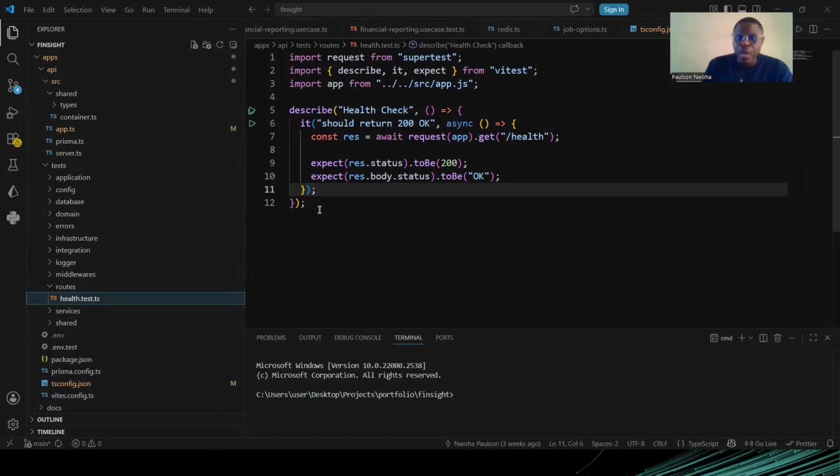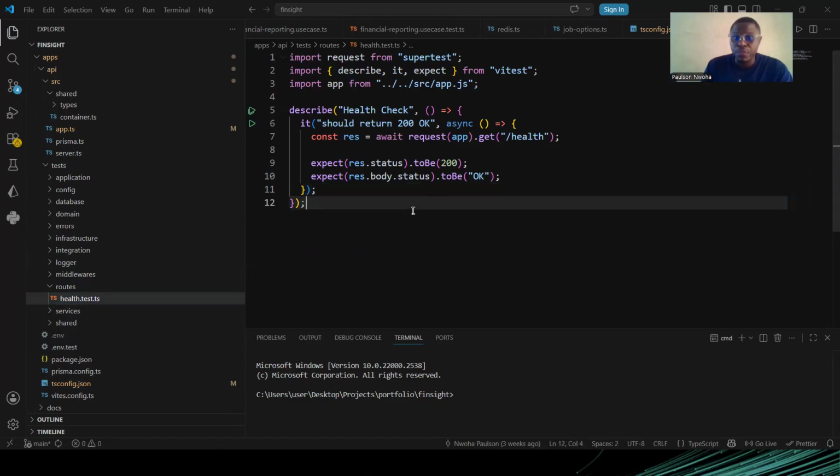All right. First of all, I have to write this test before I can implement it. So now if I want to check my test, I can do cd apps API tests. All right.